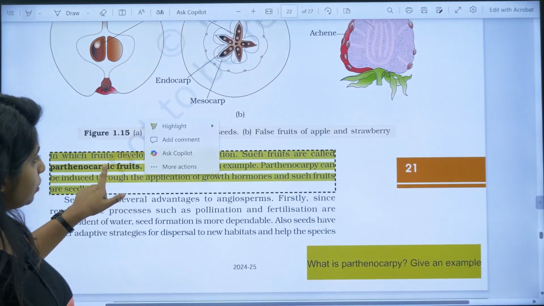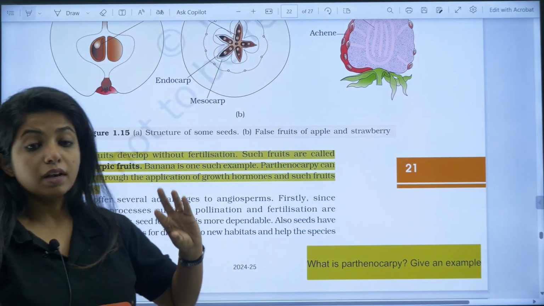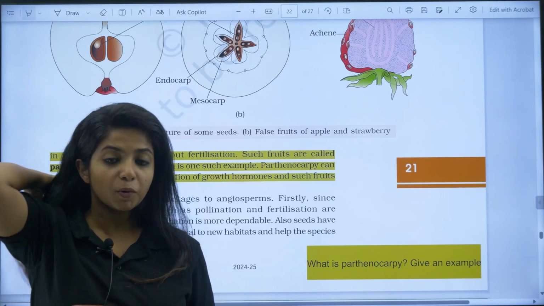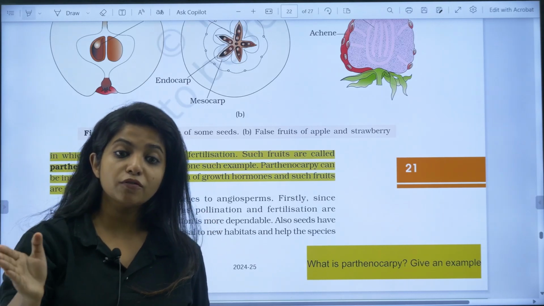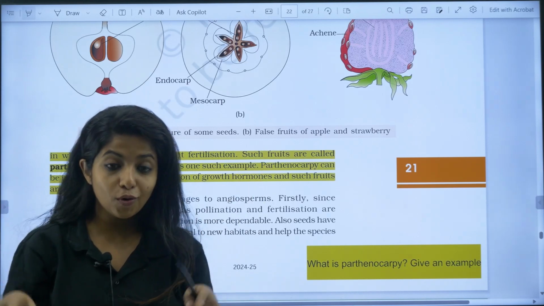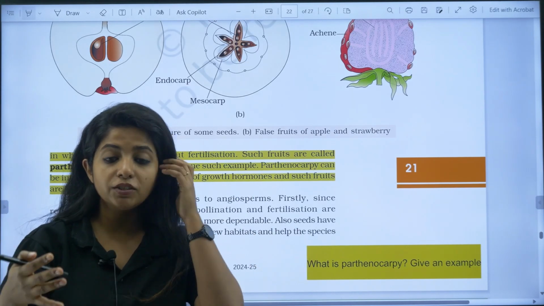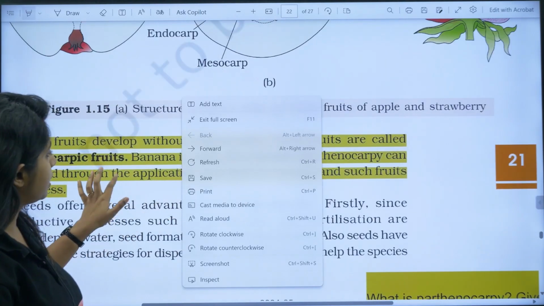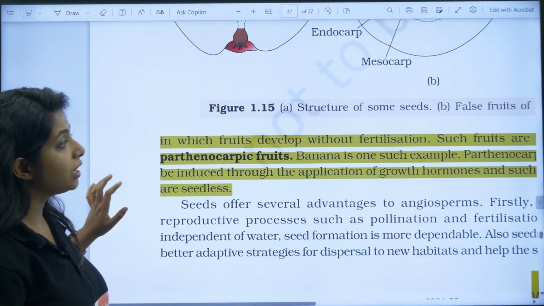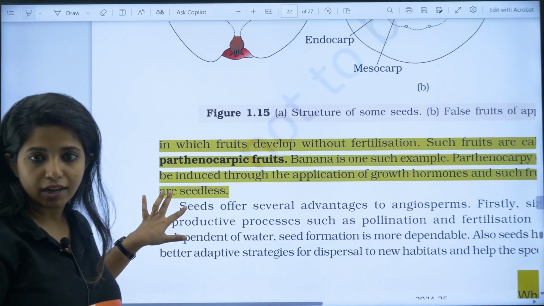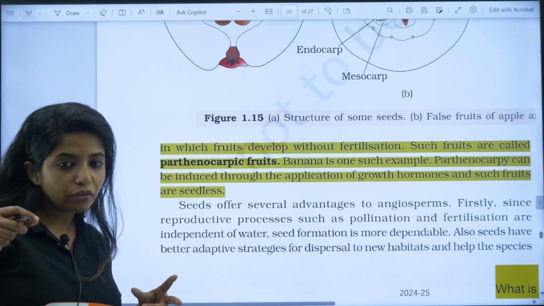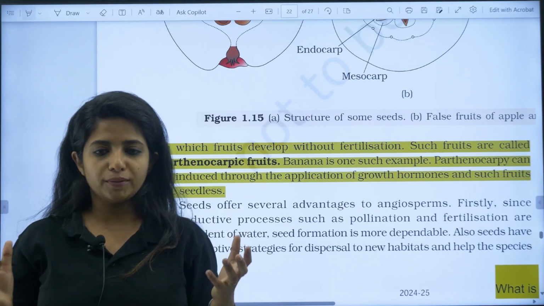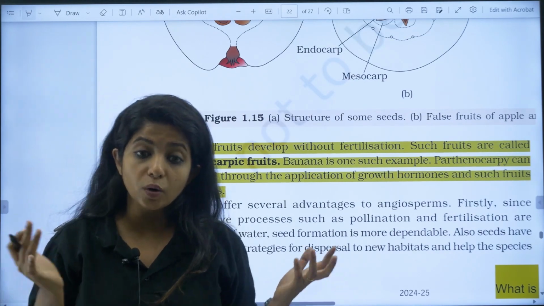Now, parthenocarpic fruits are such fruits where fruits are formed without fertilization happening. This is important. Do not confuse this with apomixis. Apomixis is when seed is formed without fertilization. Here the ovary undergoes certain changes and forms a fruit without fertilization. It happens in banana and similar plants, and we can actually induce parthenocarpy as well. If we give certain hormones such as auxin, the ovary will transform into a fruit without fertilization.